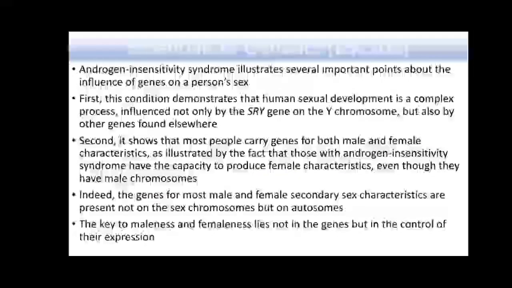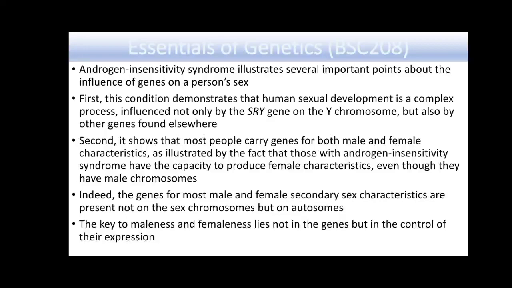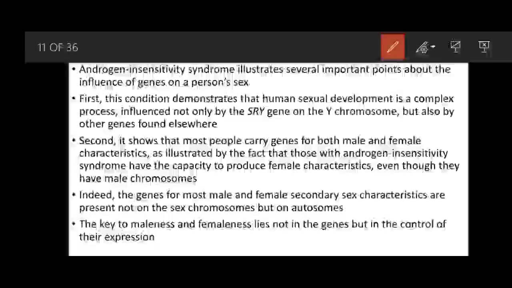So the study of androgen insensitivity syndrome is highlighting several important points regarding the sex of a person. The first point is that this condition demonstrates that human sexual development is a complex phenomenon, and it is influenced not only by the SRY gene on the Y chromosome, but there are several other genes found elsewhere in the genome on different chromosomes which are involved in determining maleness and femaleness. And the second point is that it shows that most people carry genes for both male and female characters.